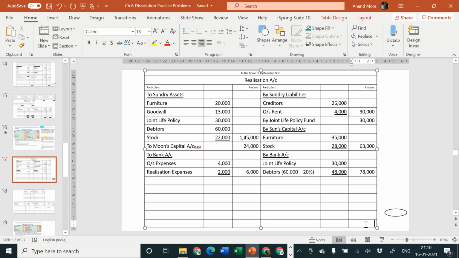And let us check the credit side. 30 plus 30, that is 60, plus 63 plus 78, that is 201. That means credit side is heavy, so we are going to consider 2,01,000. This 2,01,000 will be taken by us to debit side as well as credit side. 2,01,000, and then the balancing figure: 2,01,000 minus 1,45,000 minus 24,000 minus 6,000 is equal to 26,000.